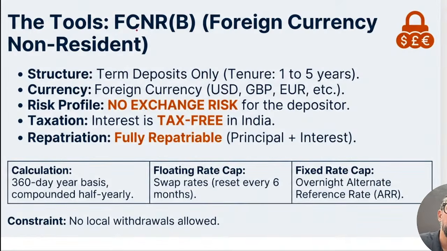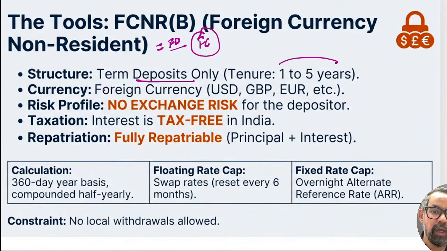FCNR(B), it is equal to a fixed deposit. It is an FD in foreign currency. Okay, this is managed in foreign currency only. The previous two accounts were INR denominated. This is your foreign currency account, right? So term deposit only. Tenure is 1 year to 5 years. Currency: any foreign freely convertible currencies. Tax free in India. Fully repatriable, principal plus interest. Okay, similar, because the income is generally from outside India. So that's why this is the case.